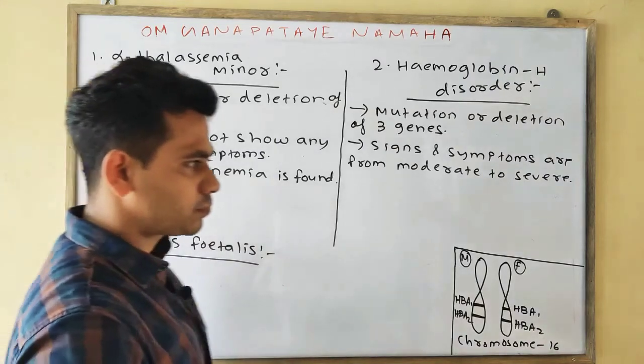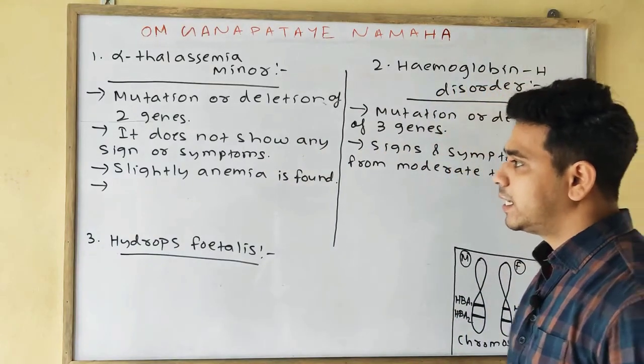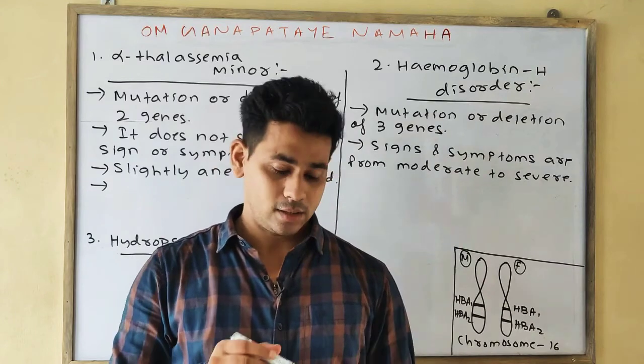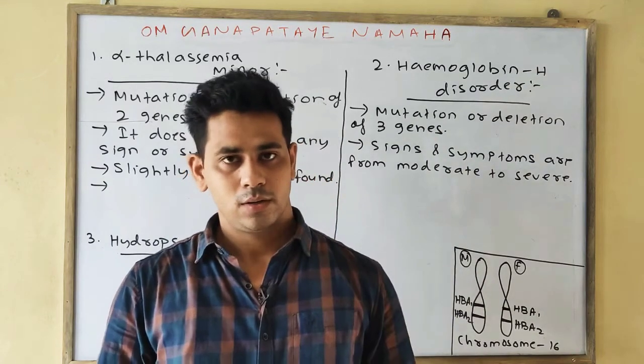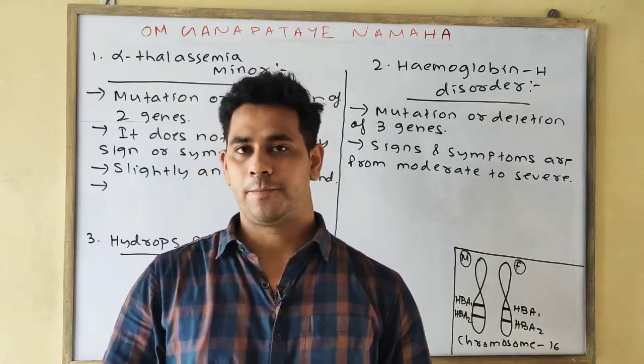4th point, alpha thalassemia minor can act as a carrier. Okay, it can act as a carrier as it is an autosomal recessive disorder. So it can act as a carrier in both male and female.